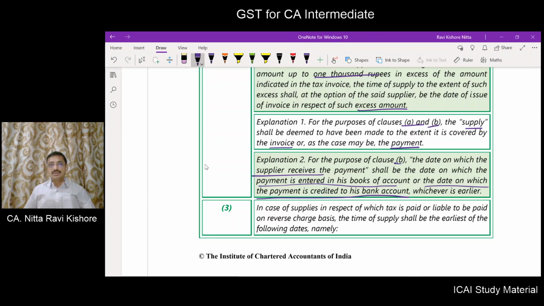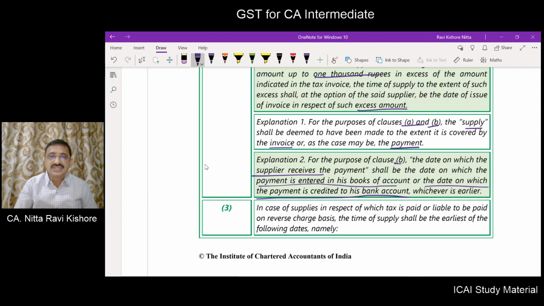One of the points to be taken into consideration for determining the time of supply in respect of goods is the date of receipt of payment. So what do you mean by date of receipt of payment? Date of receipt of payment means the date on which the payment is entered in the books or the date on which the payment is credited in the bank account, whichever is earlier. This also we will discuss by way of an example in our subsequent paragraphs.